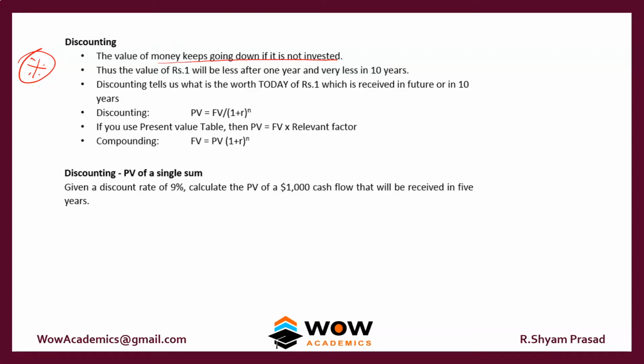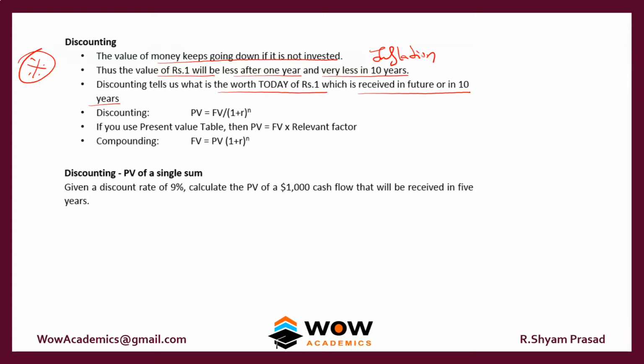So why is it so? It's because of inflation, we can say. Because of inflation, the money keeps on going down. Thus the value of rupee 1 will be less after 1 year and very less in 10 years time. So every year the value of money keeps on going down. Discounting tells us what is the worth of 1 rupee which is received in future, or in 10 years time.